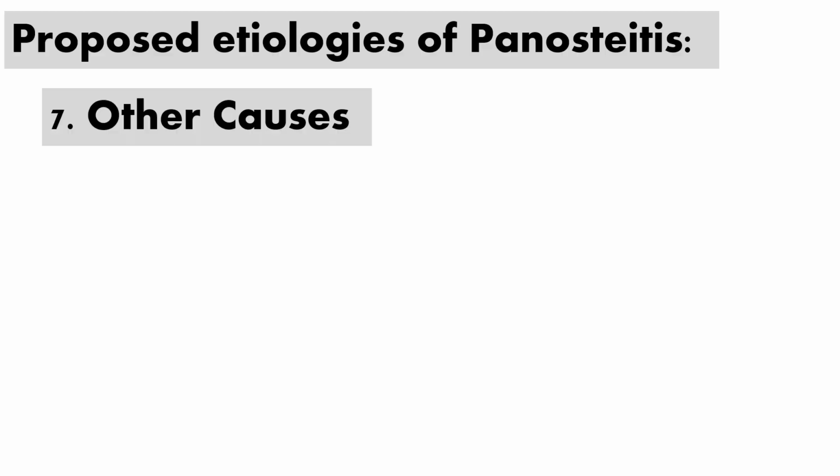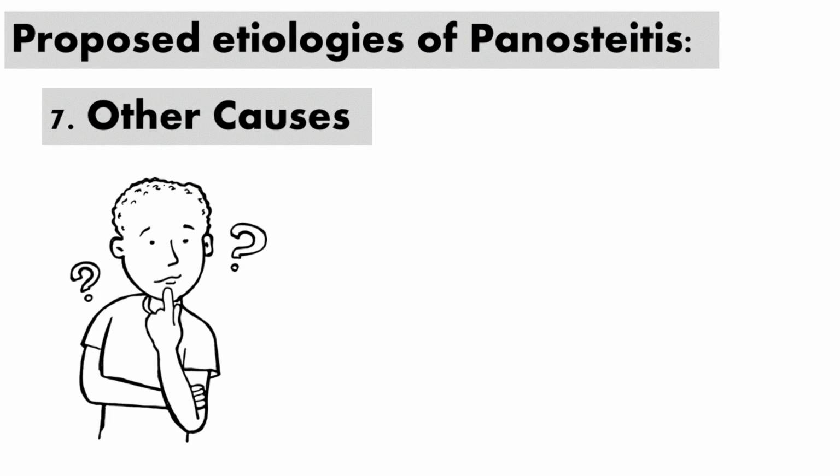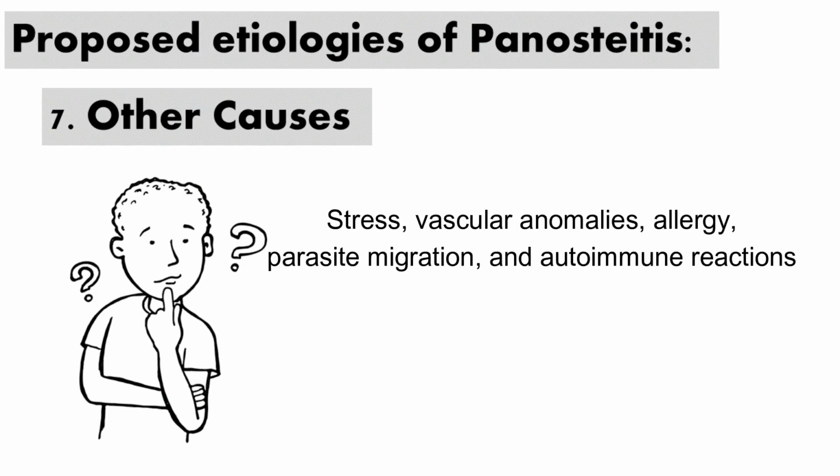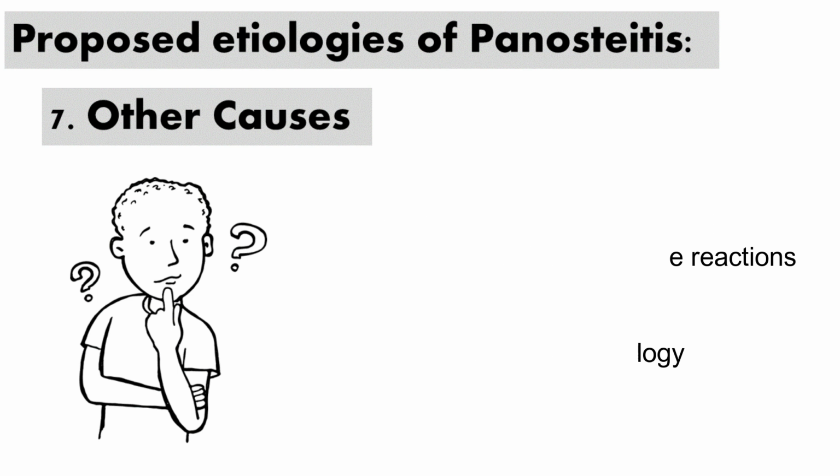Other factors: stress, vascular anomalies, allergy, parasite migration, and autoimmune reactions following viral infections have all been proposed as potential causes, without conclusive evidence. The etiology of panosteitis is probably multifactorial and involves a combination of factors rather than a single cause.